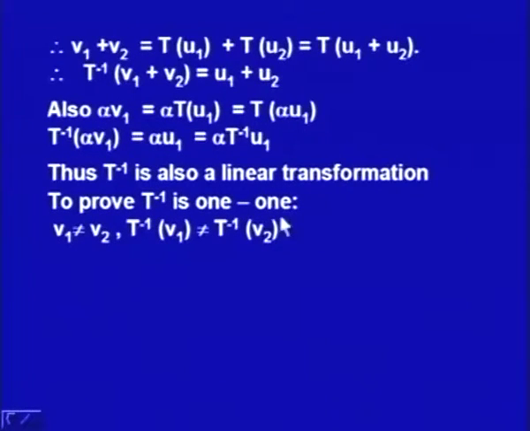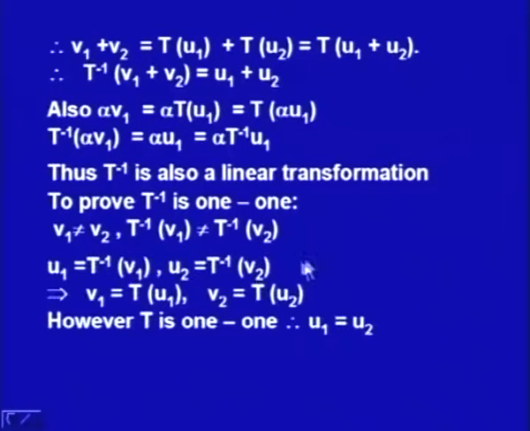To prove that T inverse is 1-1, we consider two different elements in V, say V1 and V2, which are not same. Then we have to prove that T inverse V1, their images are also different in U. So, we start with V1 not equal to V2, then we will prove that T inverse V1 is not equal to T inverse V2. Now, U1 is equal to T inverse V1 and U2 is equal to T inverse V2.